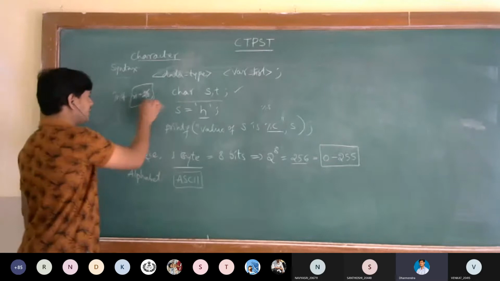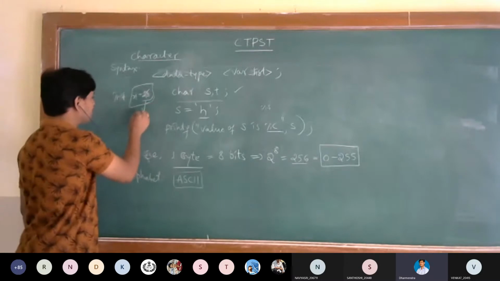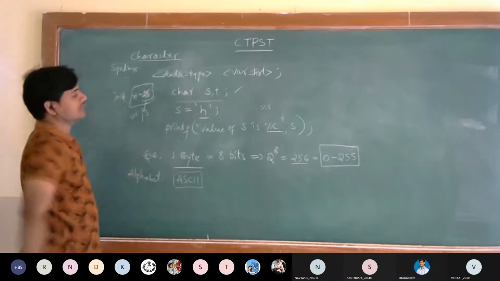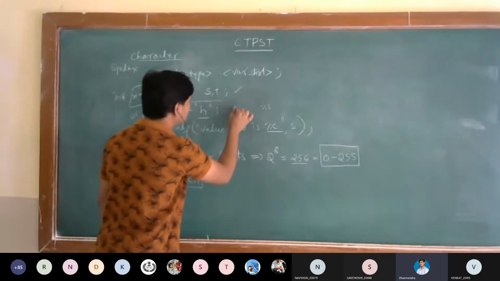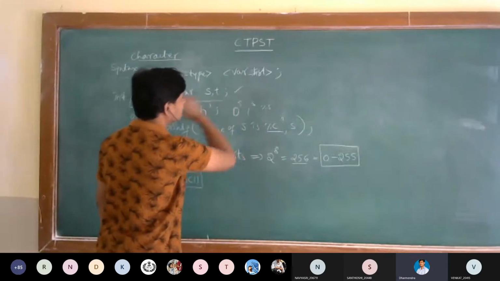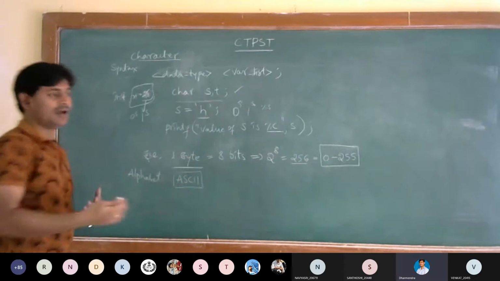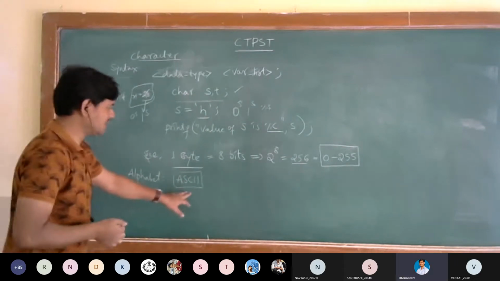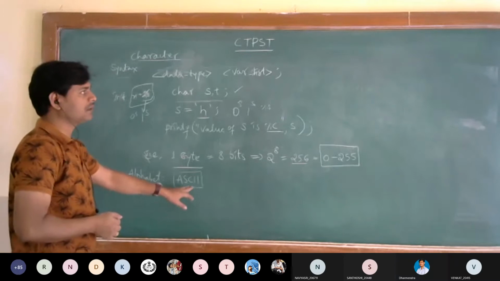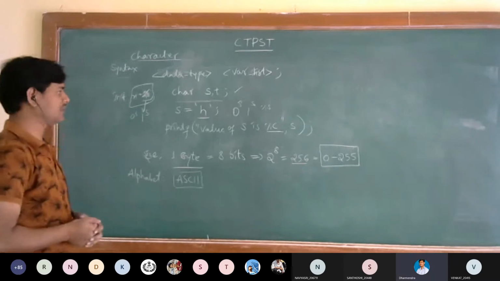It should be converted into zeros and ones. And I'm giving H here. It should also be converted into zeros and ones. How can this be converted? Based on the ASCII code.